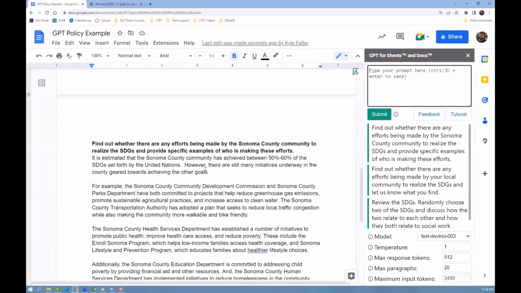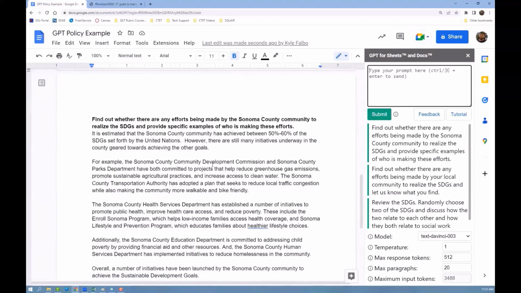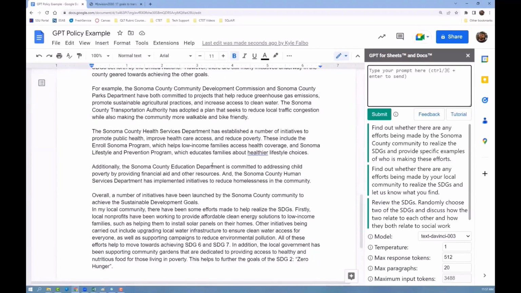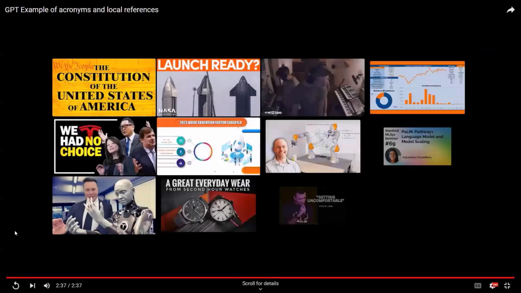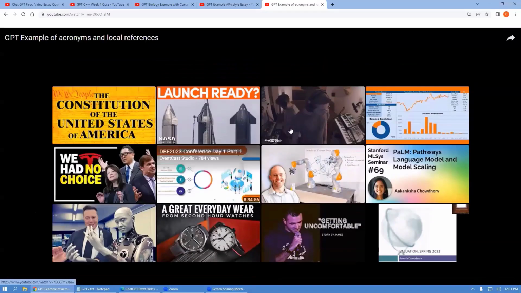So Sonoma County Community Development Commission, that's a real thing. Sonoma County Transportation Authority, that's a real thing. Sonoma County Health Services Department, that's a real thing. Now, I don't know the accuracy of these initiatives that they're actually performing, but it was able to at least grab those things. Okay. Any questions there?